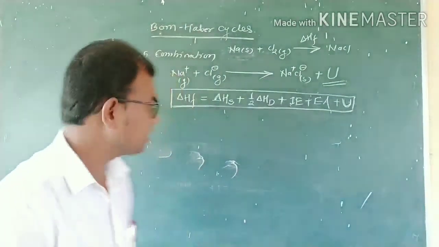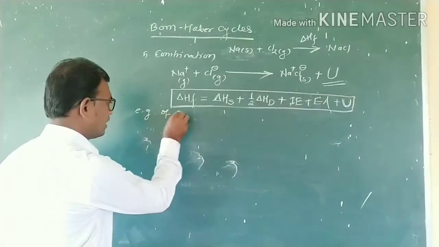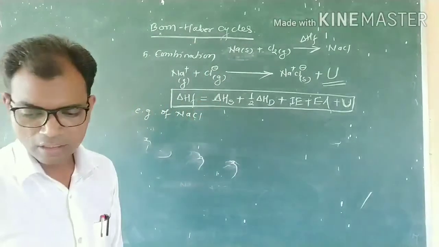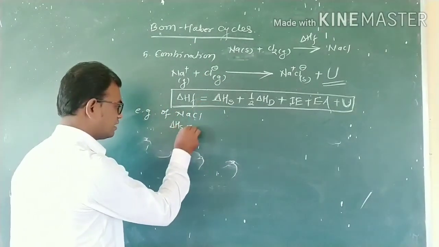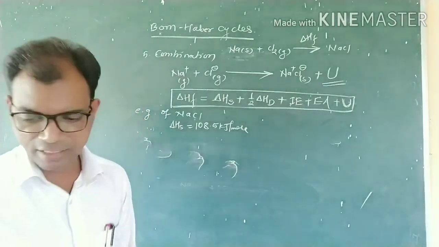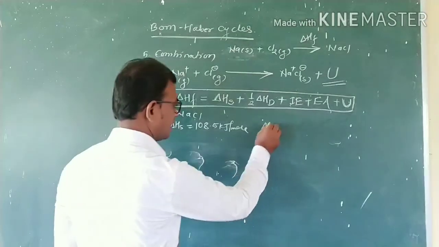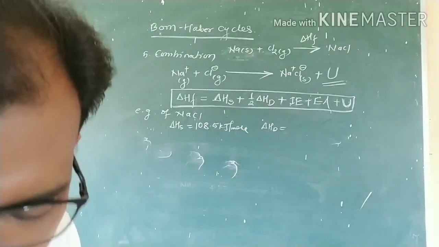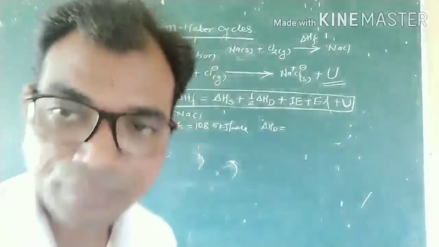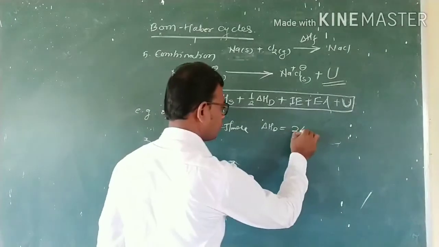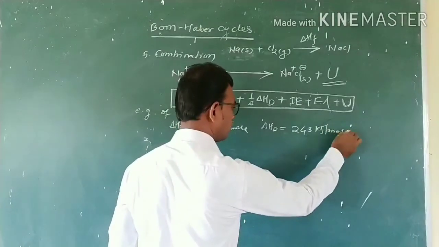If we consider the example of the formation of NaCl, suppose the heat of sublimation, delta HS, is 108.5 kilojoule per mole. Then delta HD, the heat of dissociation, is found to be 243 kilojoule per mole.